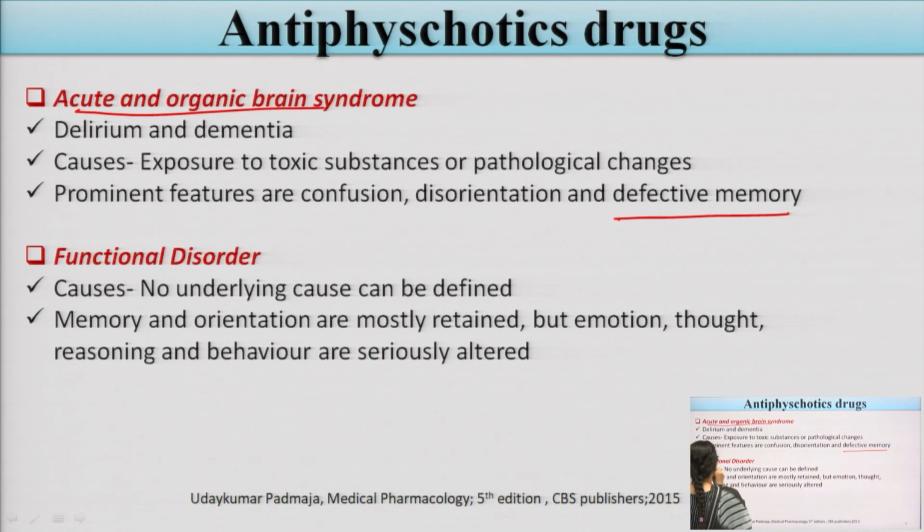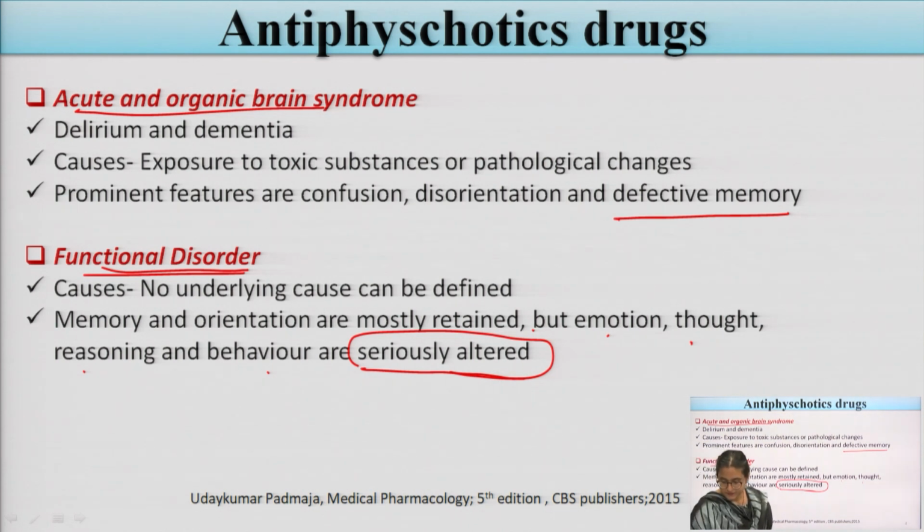Now the second one is the functional disorders. What are the causes of the functional disorder? No underlying cause can be defined under the functional disorders. Memory and orientation are mostly retained in this condition, but emotion, thought, reasoning and behavior are seriously altered.